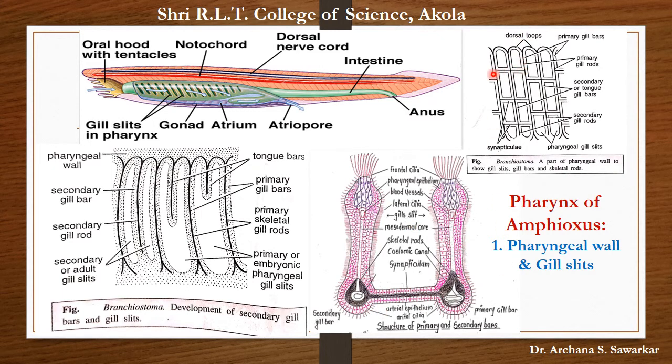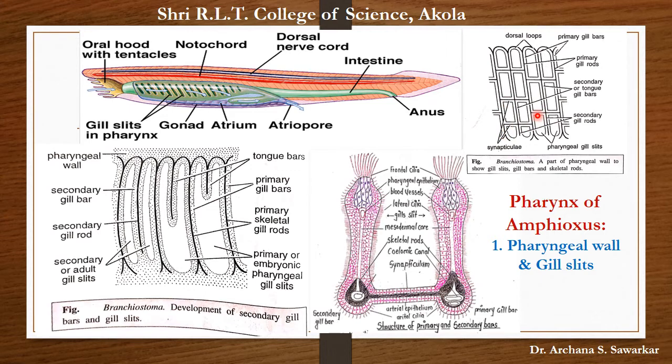Here we can observe that these primary gill bars, in this figure you can see here, this primary gill bar, they are connected with each other by means of transverse gelatinous skeletal rod. This skeletal rod is called as synapticulum. Here also synapticulum.